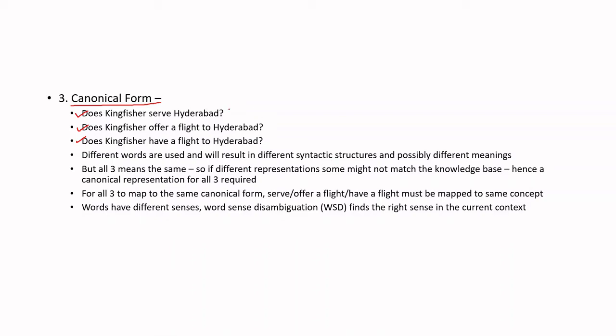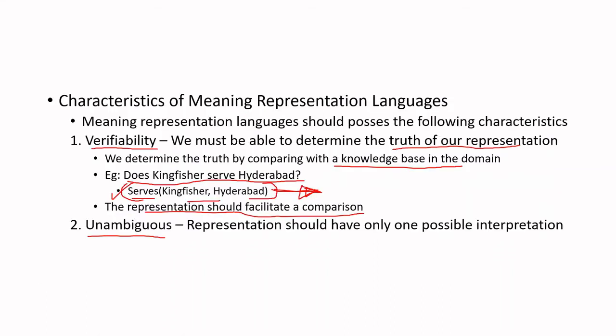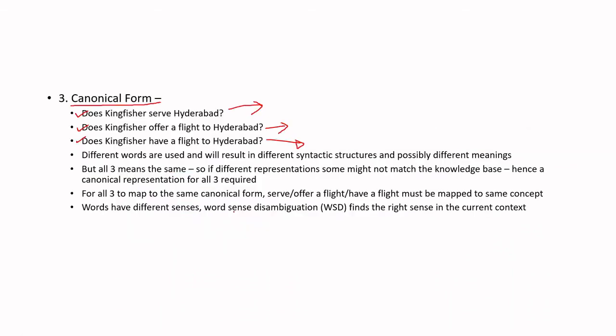If the representation for the first is serves(Kingfisher, Hyderabad), the representation for the second will be offers flight(Kingfisher, Hyderabad).